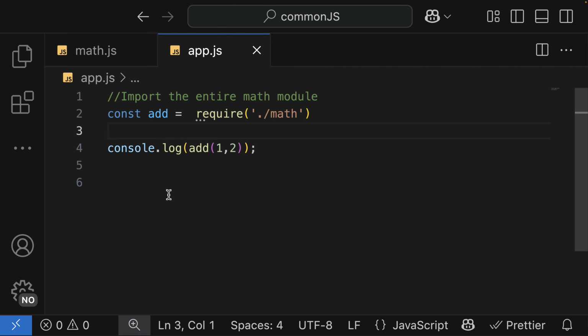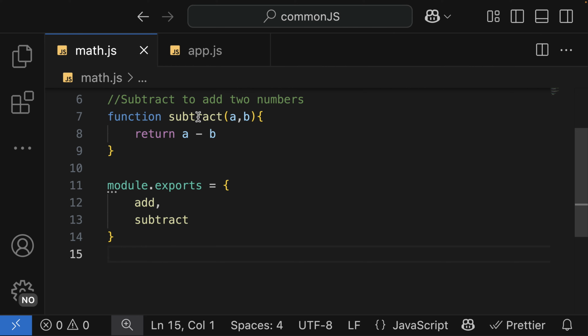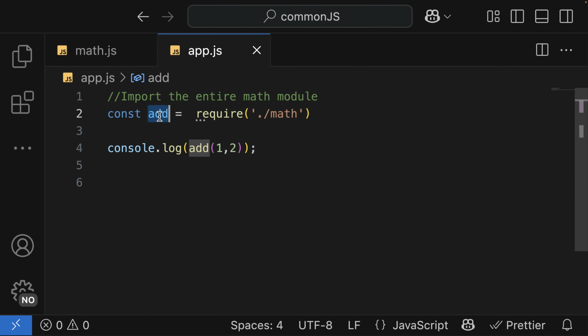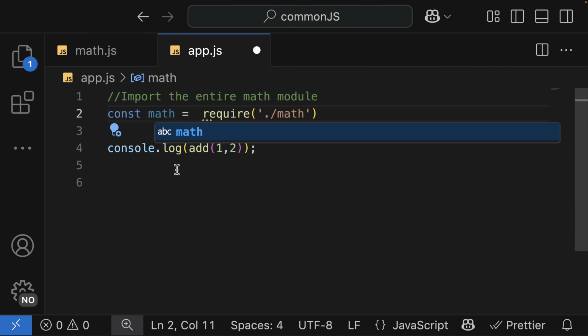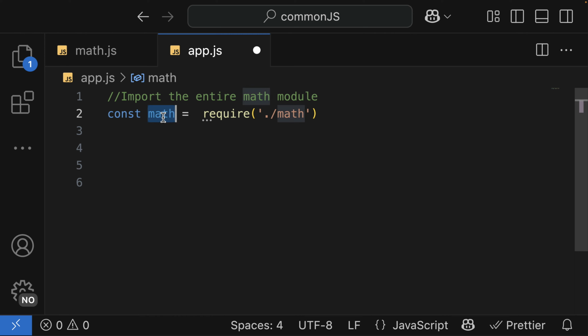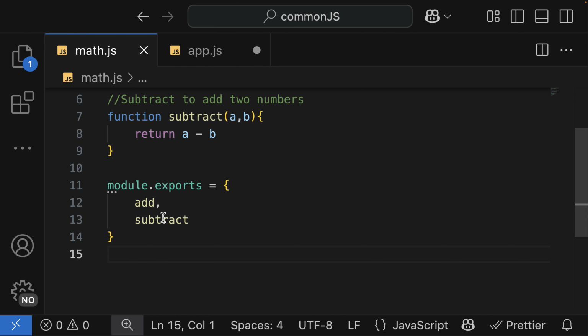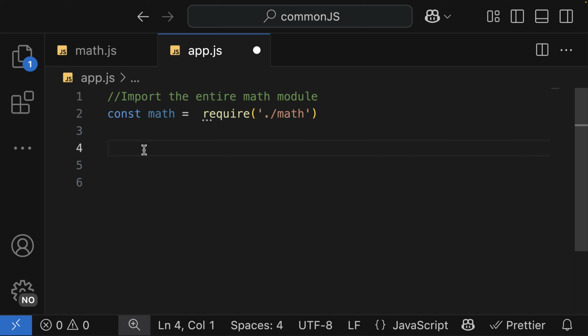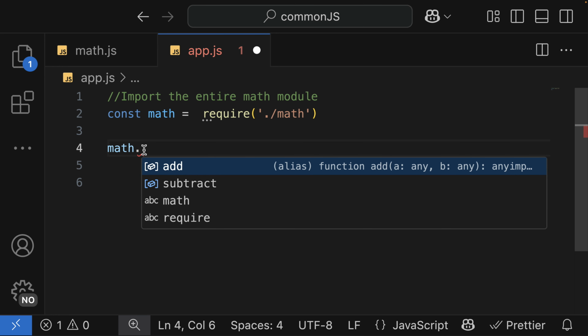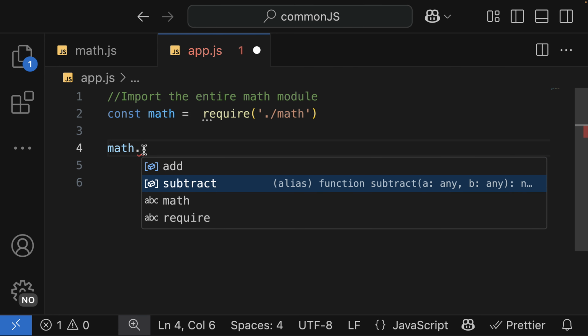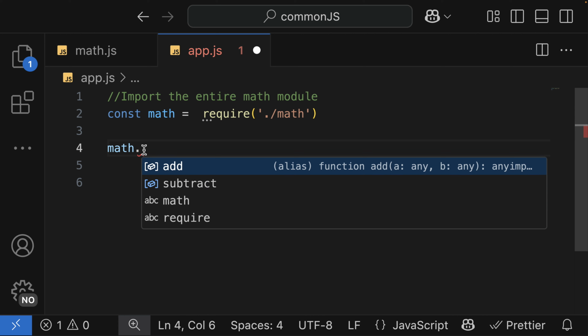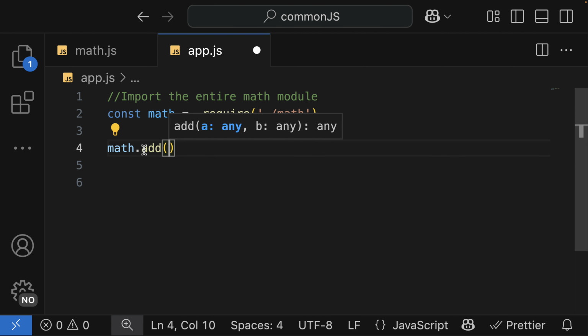So the way we were accessing it before will not work because we are exposing multiple functions. Therefore, I'm going to assign this one as math. This one can be anything. On the math here, we have access to the add and then subtract. If I say math dot, as you can see, we have these 2 functions on the math module. For the add, I'm going to say 10 and then comma 20.